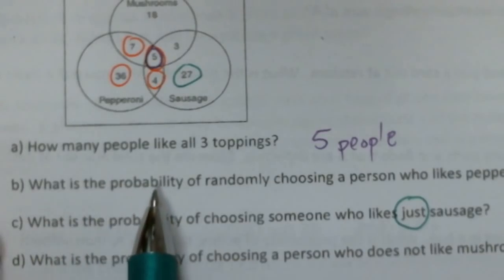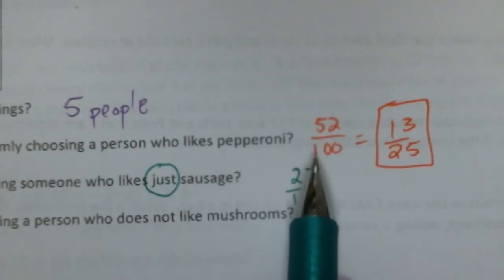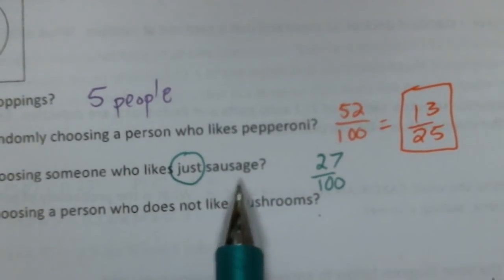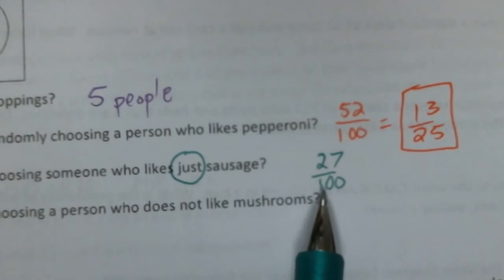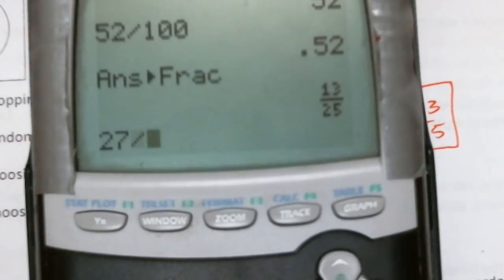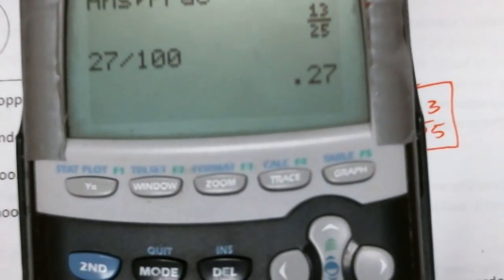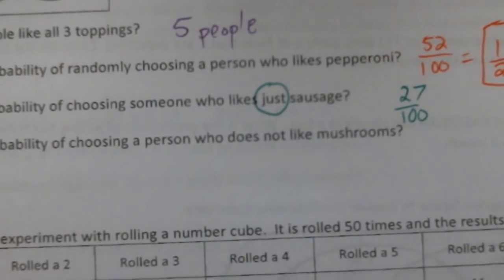But look at the next few questions. What is the probability? That's different. The probability is 13 out of 25 or 52%. Probability that you like just sausage, that's 27 out of 100. I can't simplify that any further. If you're not sure if you can simplify it, put it in your calculator. 27 divided by 100. Go math, fraction, enter, enter. Oh well, guess what? I can't simplify it. It's the same thing.